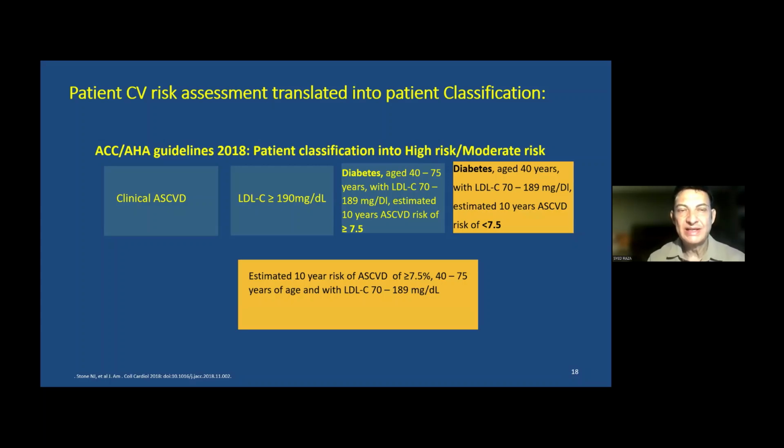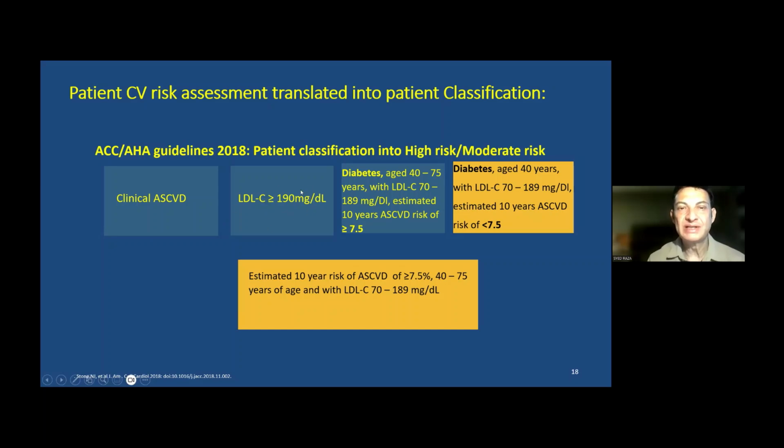And now this was the updated guideline 2018, the ACC and AHA guideline that further classified these patients into different categories, and which would help us to choose the future statin and the lipid lowering therapy. So the first category will be the patients who have already got established cardiovascular disease. So if they have suffered myocardial infarction, a stroke, TIA, or suffer from angina, or already have peripheral vascular disease. So this is group number 1.